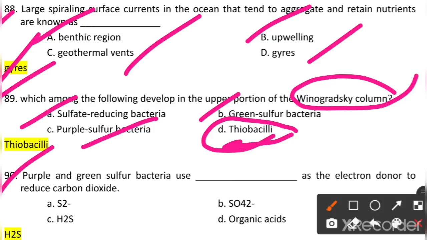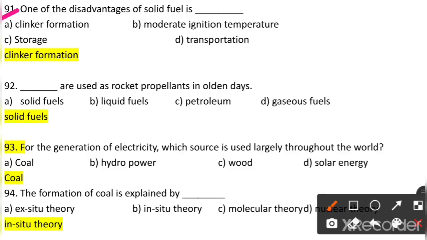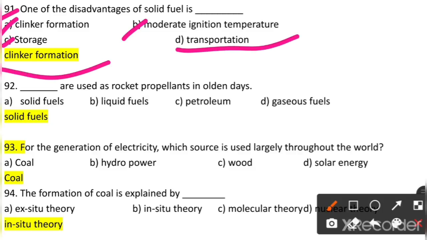90. Purple and green sulfur bacteria use what as electron donor to reduce the carbon dioxide? So they use hydrogen sulfide. Option C is the correct one. 91. One of the disadvantages of solid fuel is what? Clinker formation, moderate ignition temperature, storage or transportation. So clinker formation is the disadvantage of solid fuel. 92. What are used as rocket propellants in olden days? Solid fuels, liquid fuels, petroleum, gaseous fuels. So solid fuels are used as rocket propellants in olden days.